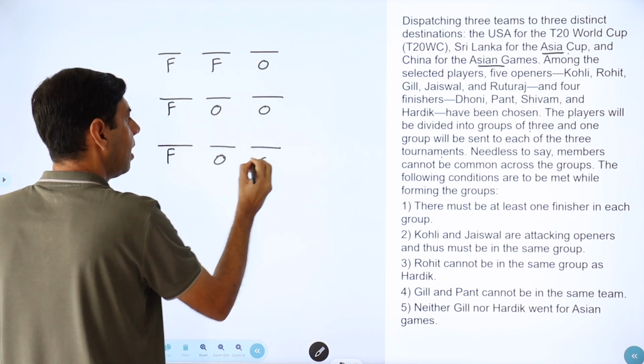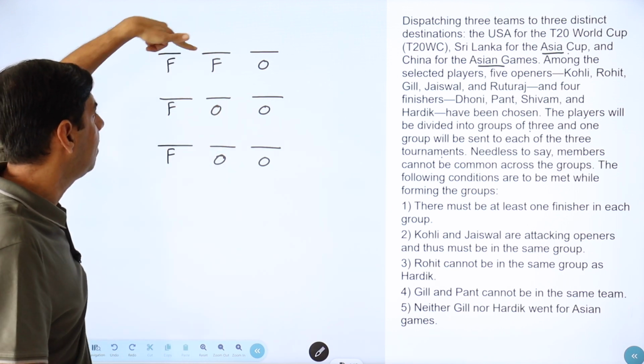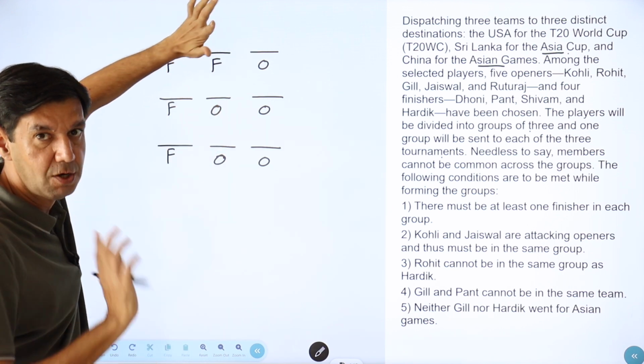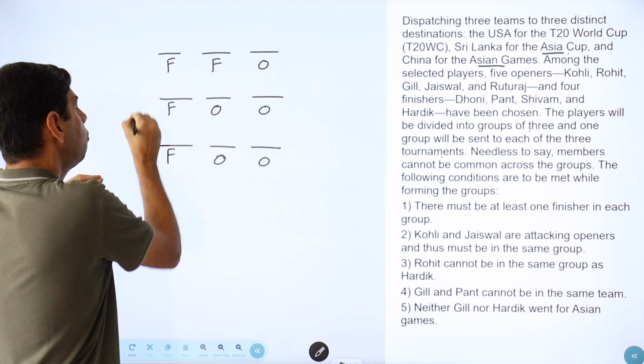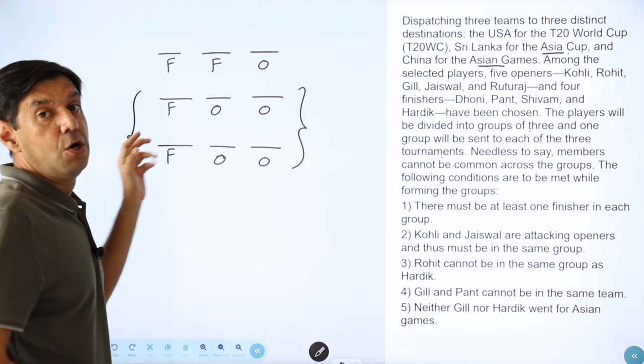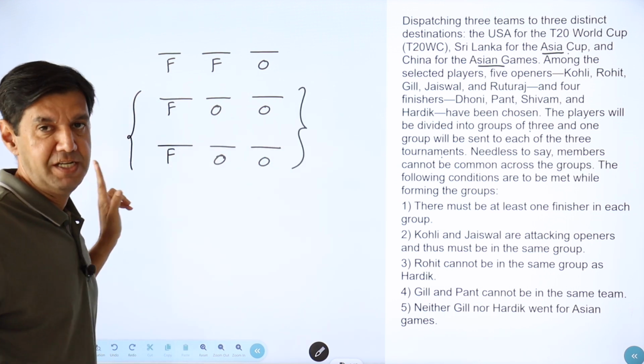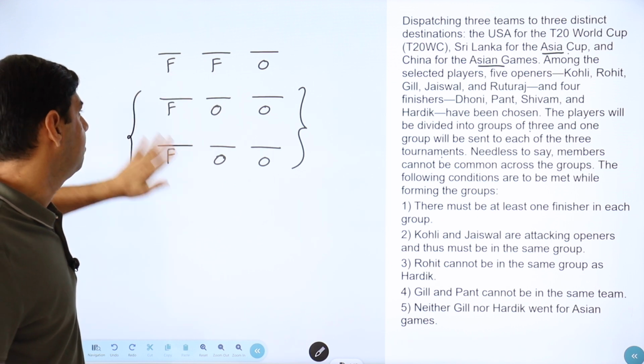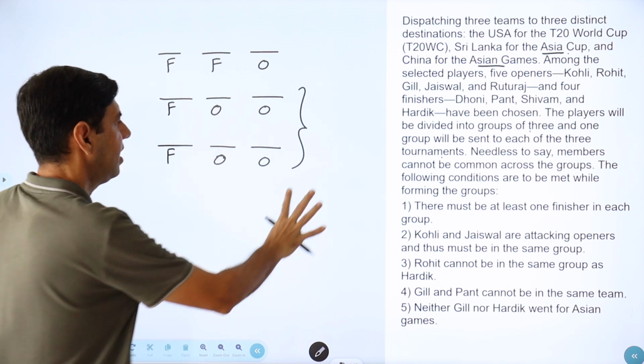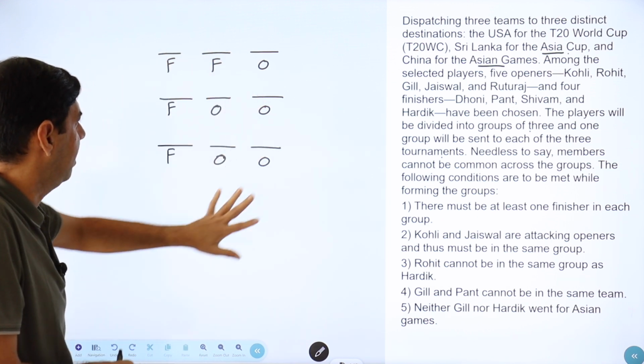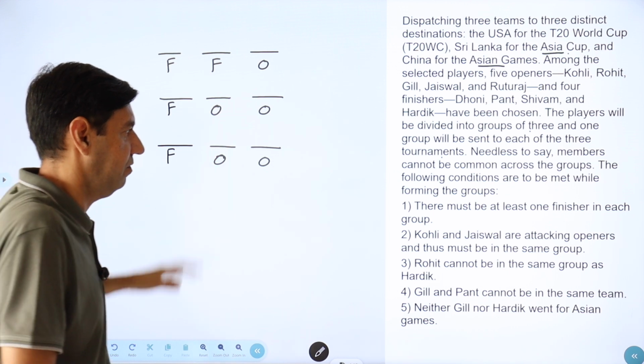So what have we come down to? We have come down to 1 group having 2 finishers and a single opener. The other 2 groups will have 2 openers and 1 finisher each. Now this is important. This should be very mechanical, and this is the framework that I will start with.